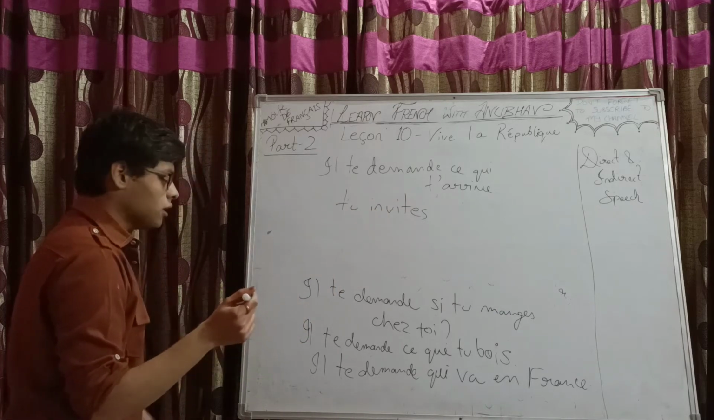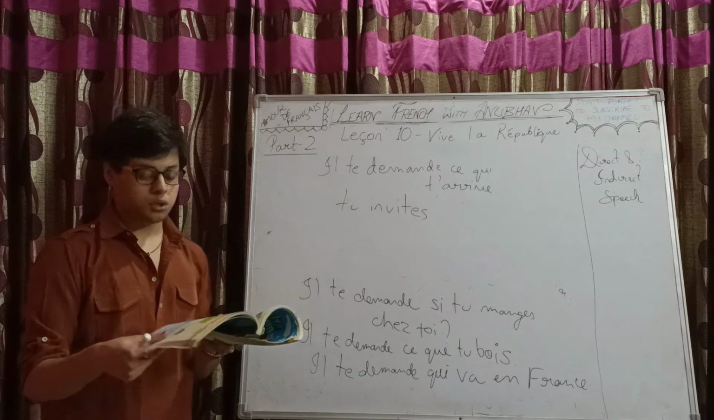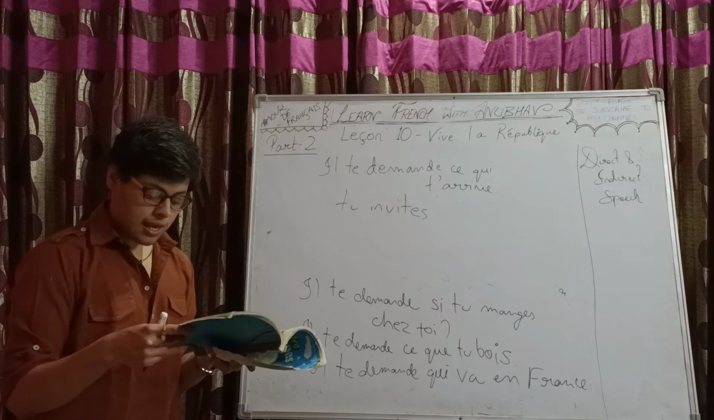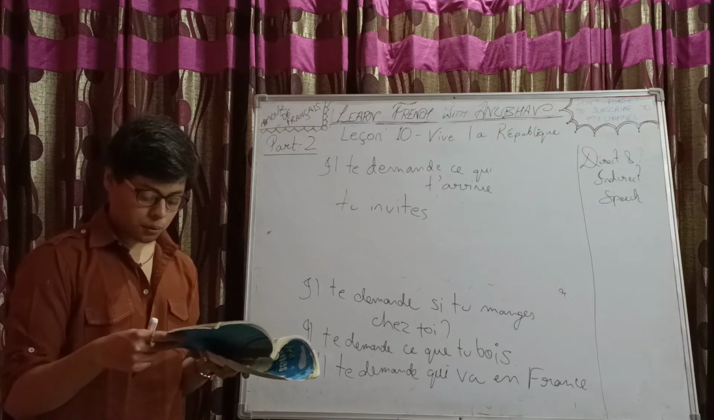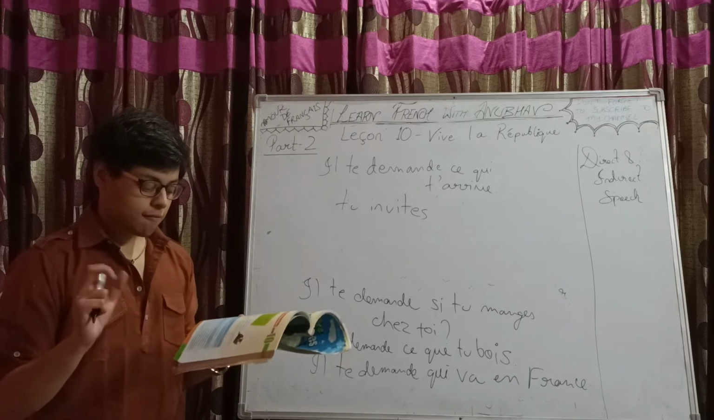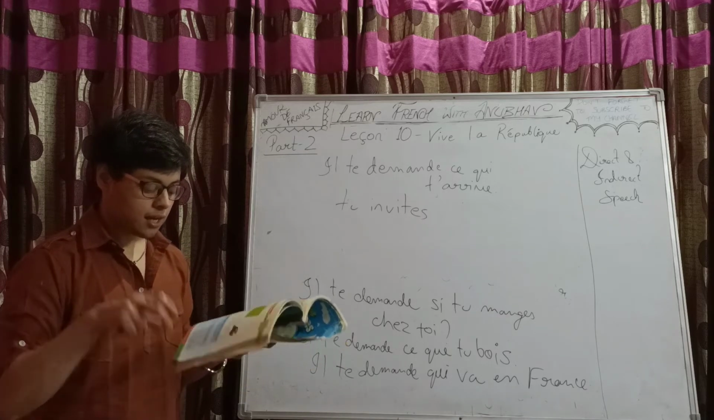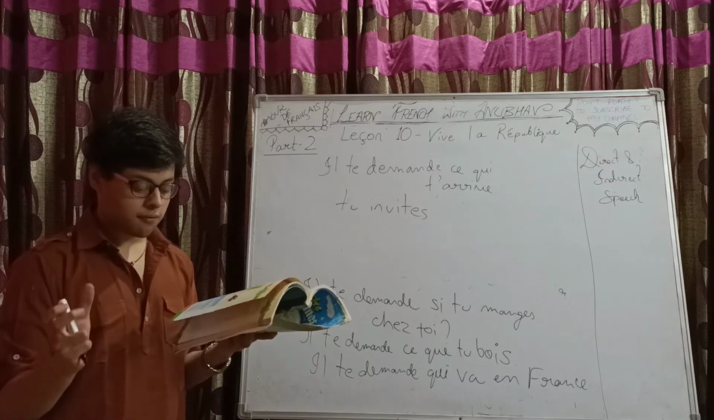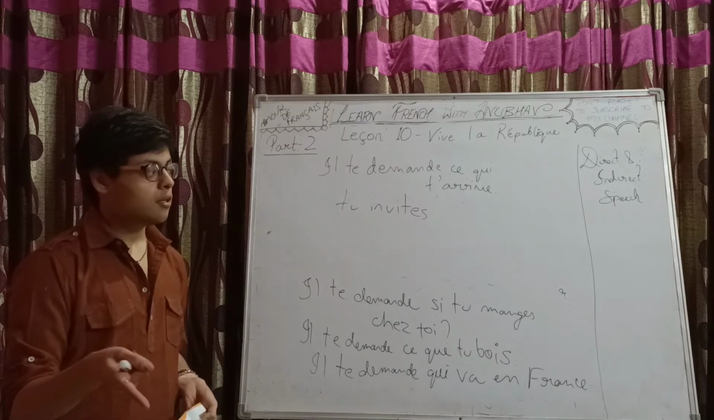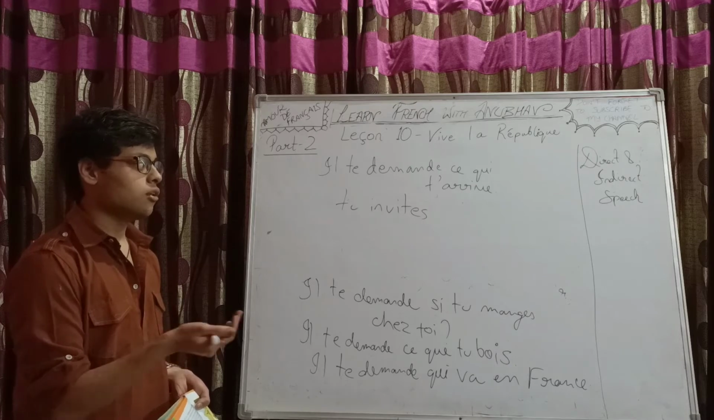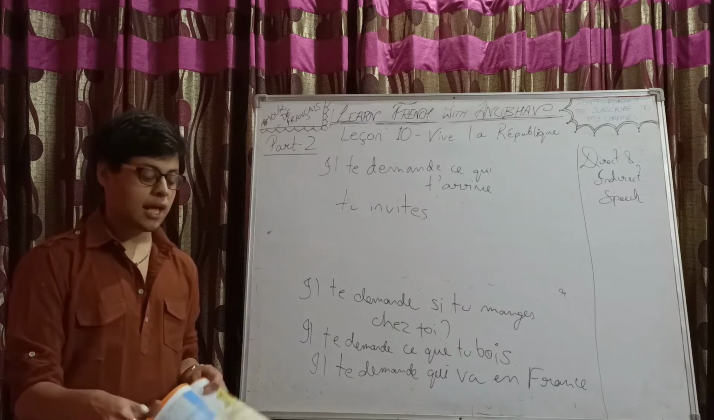Next we have comment vas-tu à l'école? How do you go to the school? Il te demande comment tu vas à l'école. He asked you how you go to the school. Again, vas-tu becomes tu vas and comment stays comment. One more thing to be noted: when you are writing in indirect speech, there is no need of these brackets, right?